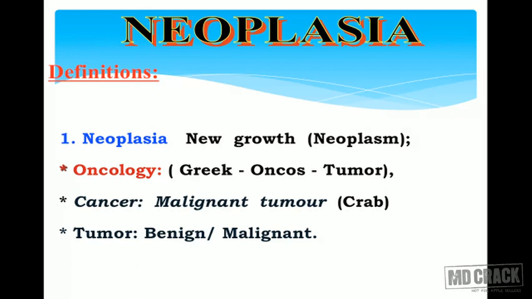When you use the word cancer, it always means a malignant tumor. Cancer cannot be benign. The word cancer has been derived from a crab. Like a crab, once it catches, it doesn't leave easily. In a similar way, the initial concept was that once cancer is there, the patient is definitely going to die. That's how the word cancer was derived. But when you use the word tumor, you should be very careful. The word tumor refers to both. It could be a benign tumor, absolutely benign, not at all harmful, or it could be a malignant tumor, which is more aggressive.